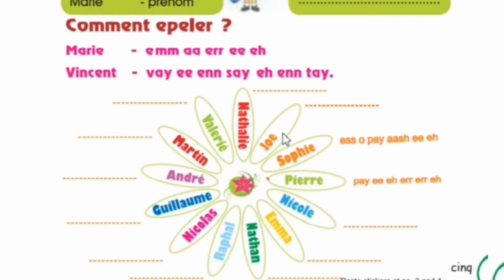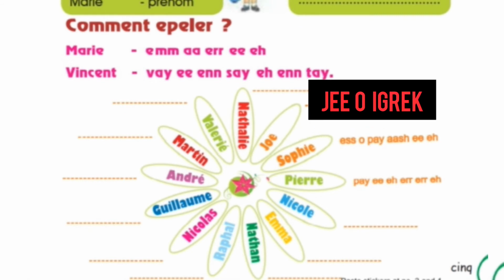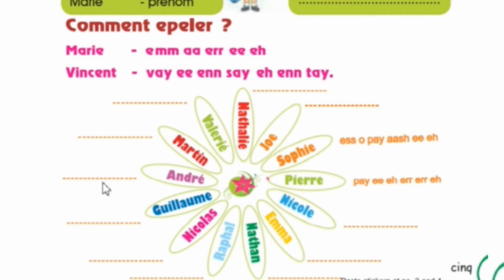Then another example, Joy. So what we say J in French. So we will write here, then for O, then for E. So like this we will do same for these all.